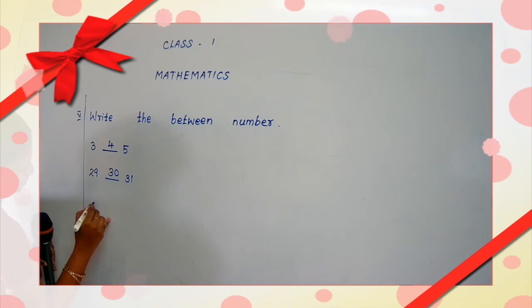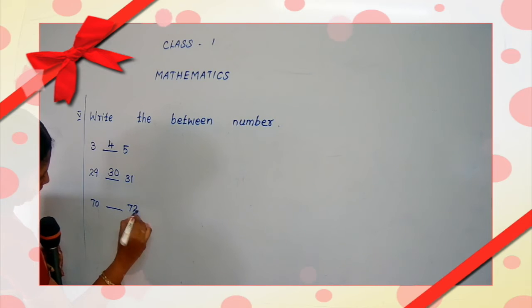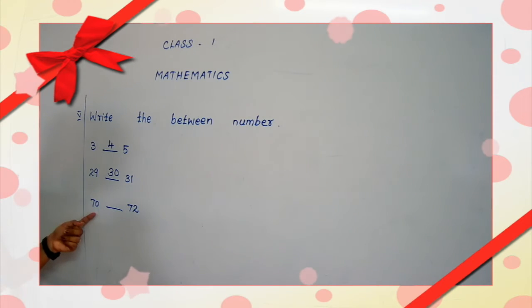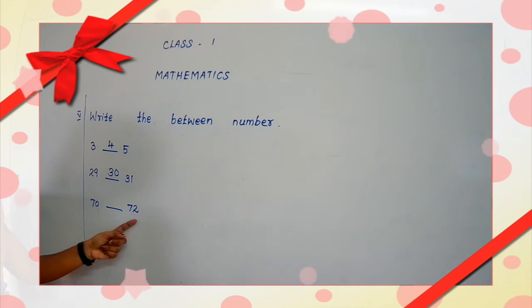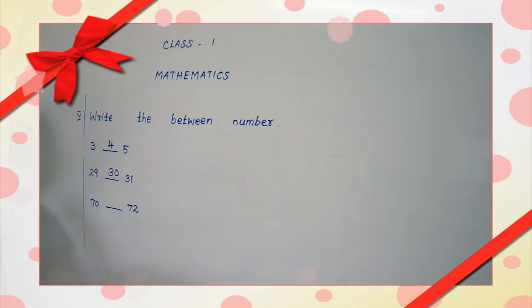Then what is this number? 70. Okay? 7 with 1 0 means 70. Then what is this number? 72. Yes, 72.